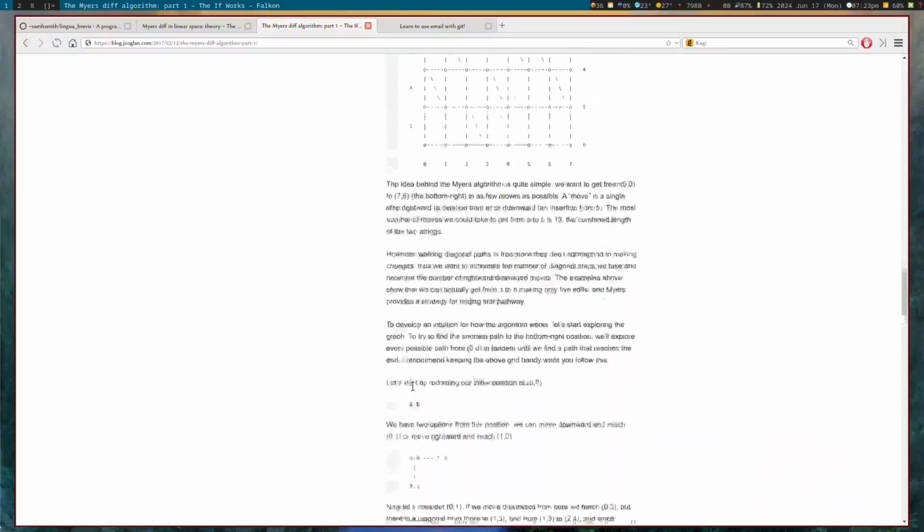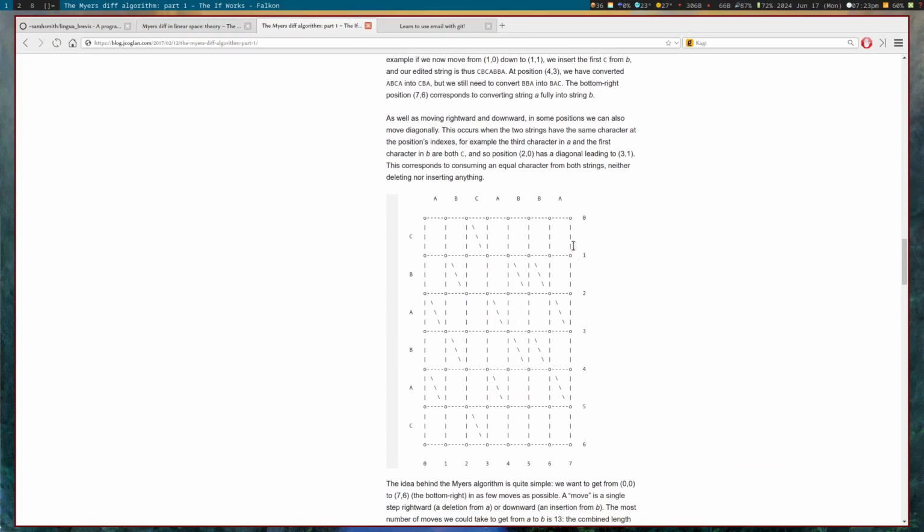But fundamental to all these algorithms is you have this square where you start in the top left corner and go to the bottom right corner. Moving right means deleting something from the original file, and going down is inserting into the new file. The important thing that I think makes it less confusing is that any path from here to here is a valid diff.